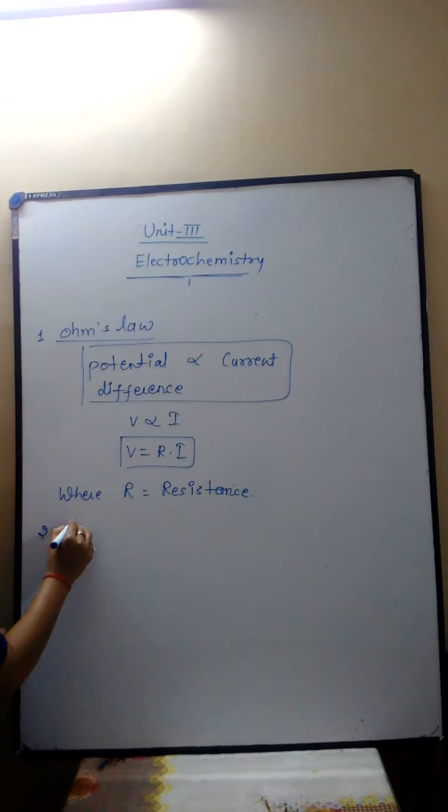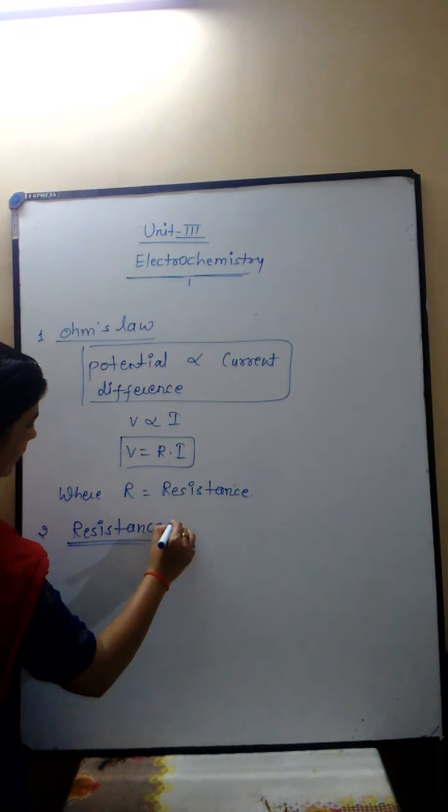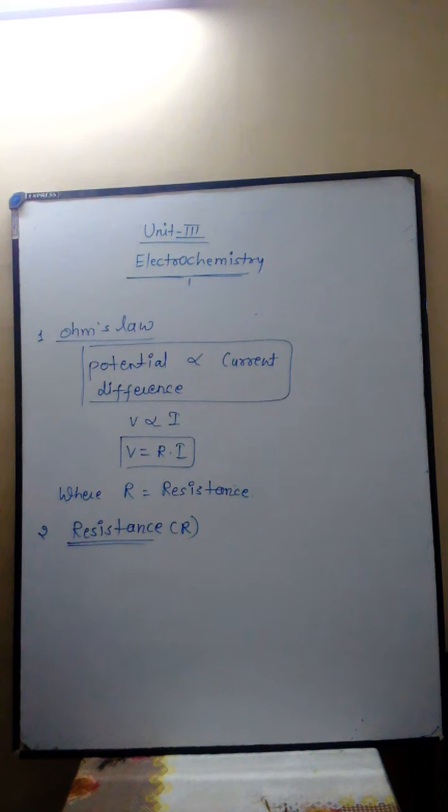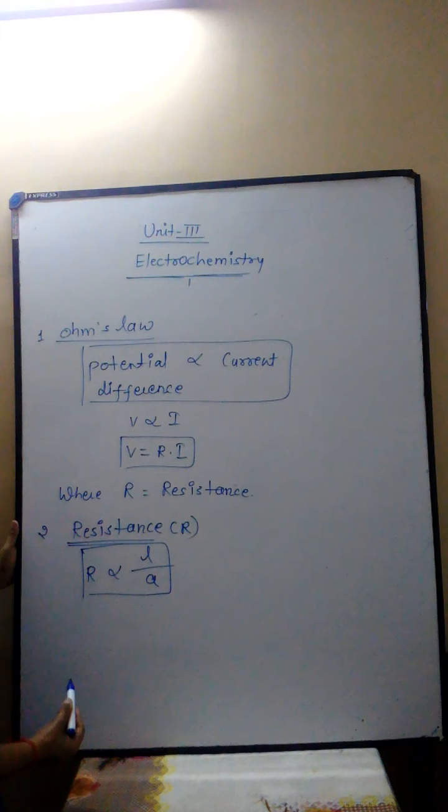After this, second, we see resistance. Resistance R is the property of a substance by which it obstructs the flow of current through it, and mathematically resistance is directly proportional to the length of the conductor and inversely proportional to the area of cross section. It is directly proportional to the length between the electrodes and inversely proportional to their area of cross section A. This is known as the resistance of the solution.